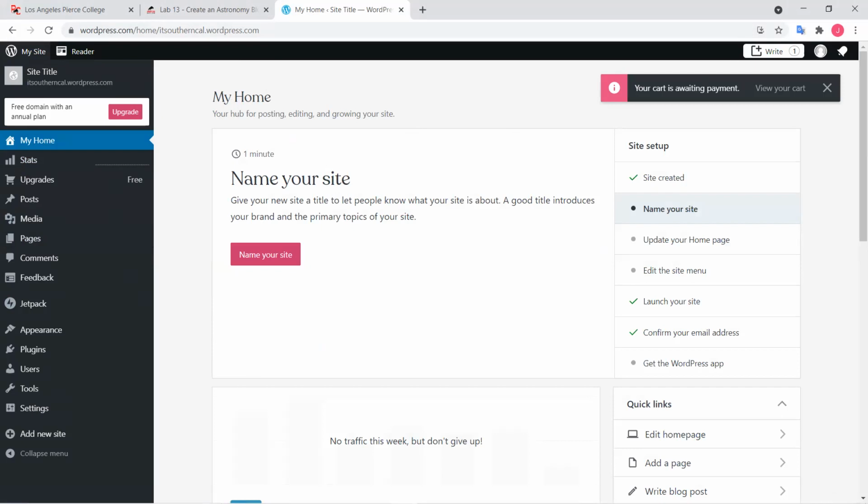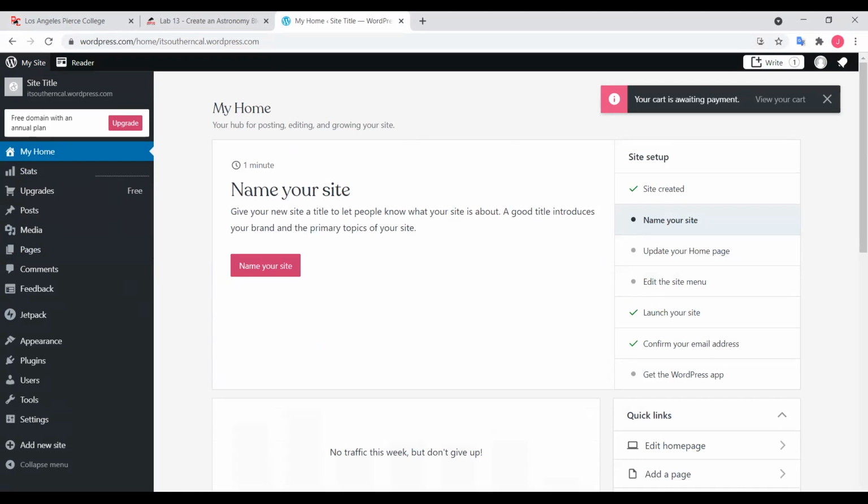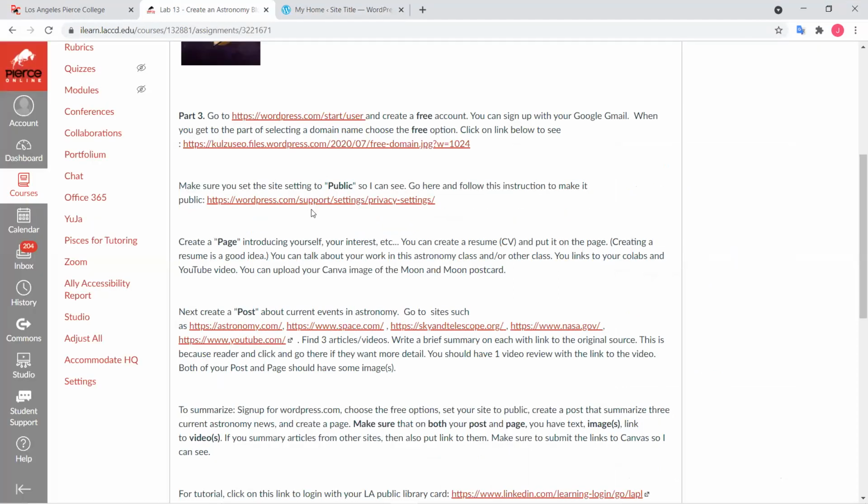One other thing I want to tell us is that if you go back to our instructions, it's going to ask you to create a domain name. A domain name is, for example, apple.com, google.com, amazon.com, so that when you type it in, it takes you to the web page.